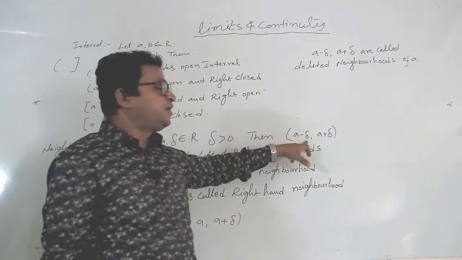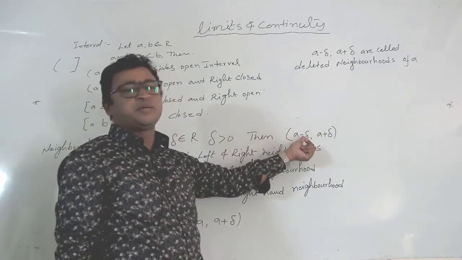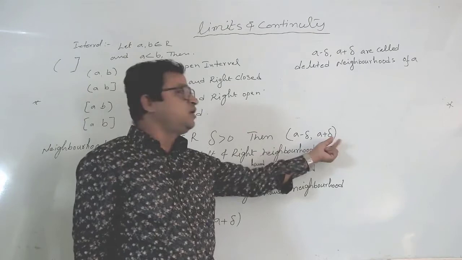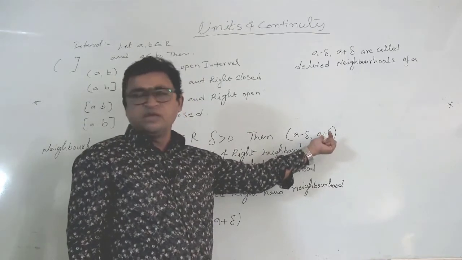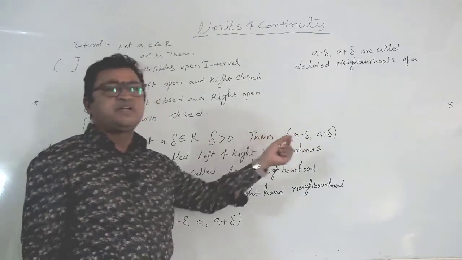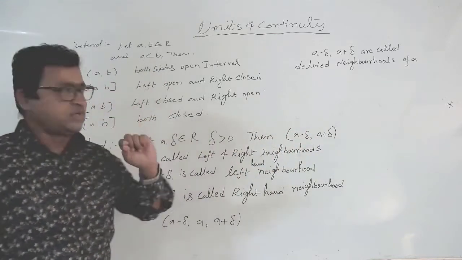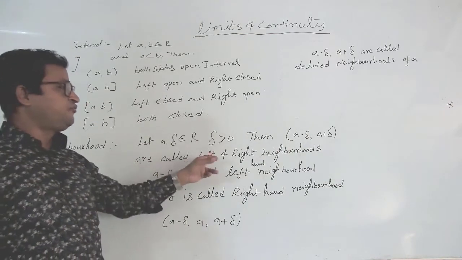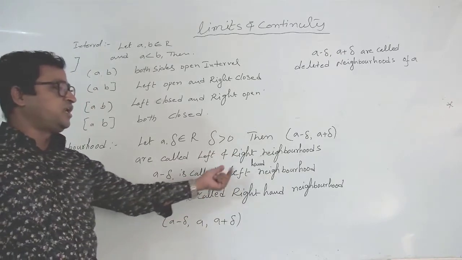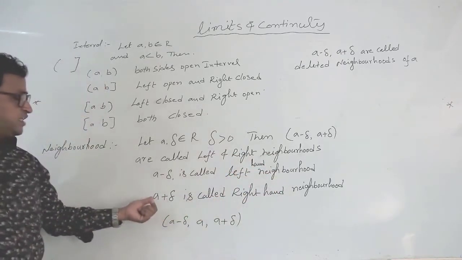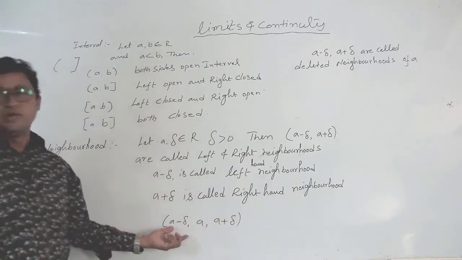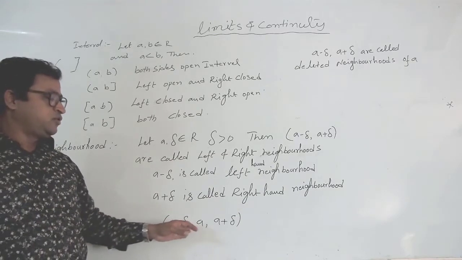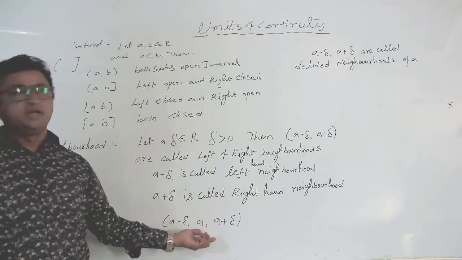A minus delta means from A we are subtracting some small element, and A plus delta means we are adding something to A. These are called the left and right neighborhoods: A minus delta is called the left-hand neighborhood, and A plus delta is called the right-hand neighborhood.